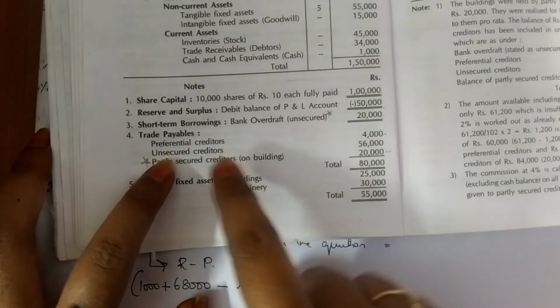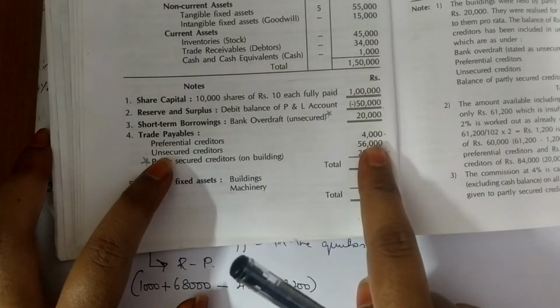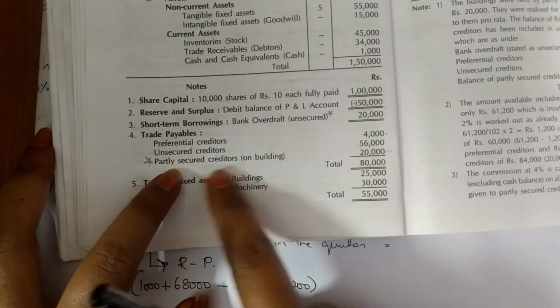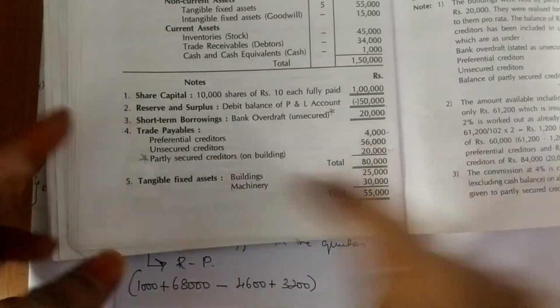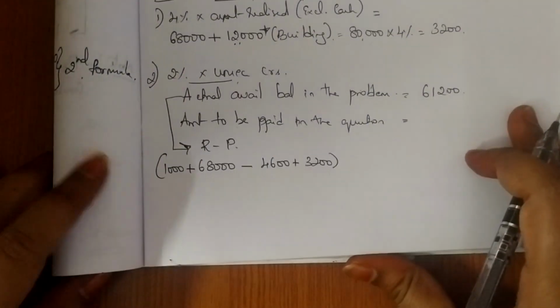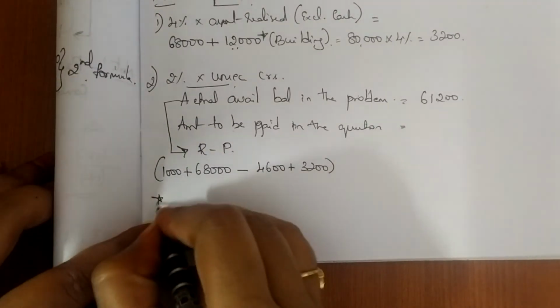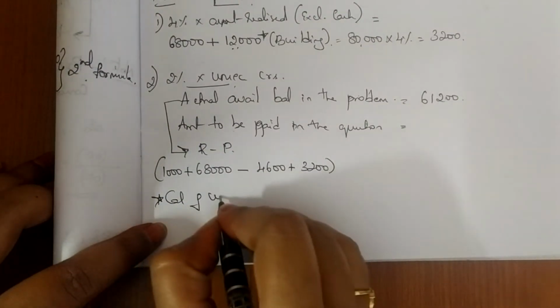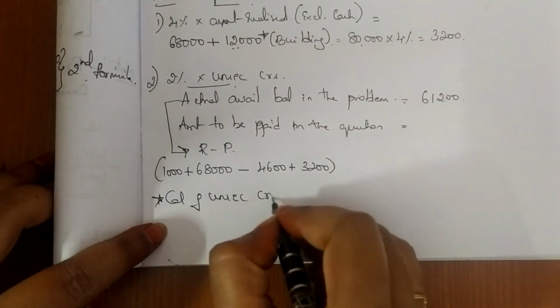Preference creditors 4,000, unsecured creditors 56,000 and partly secured creditors. So this is secured creditors. So we'll just do a small calculation for unsecured creditors. Here I am giving the heading as calculation of unsecured creditors.